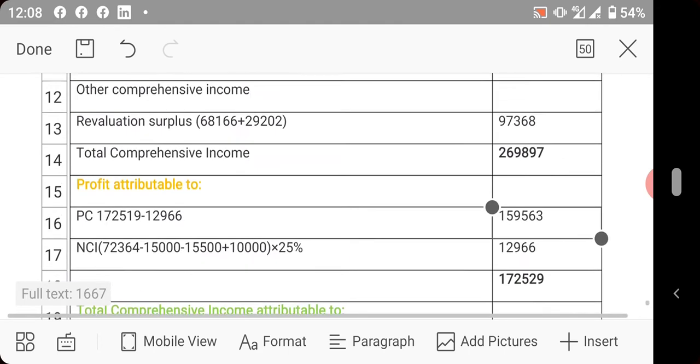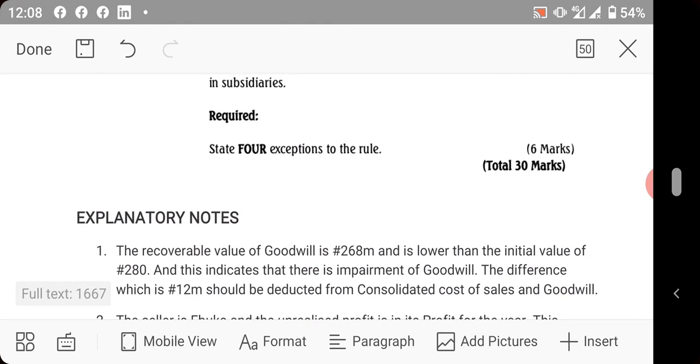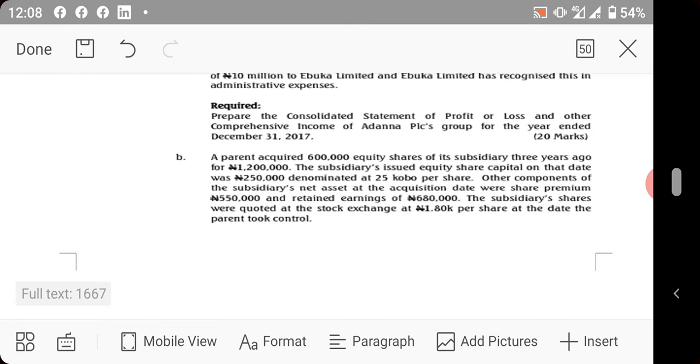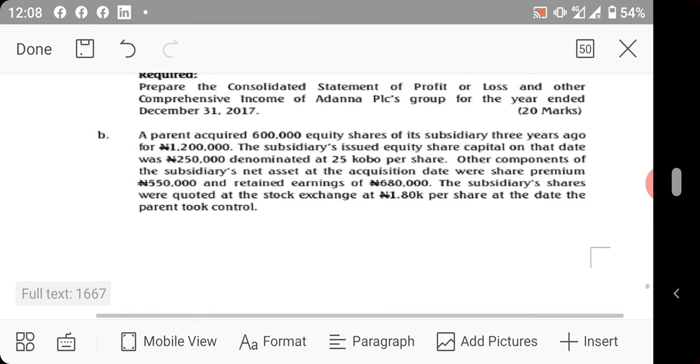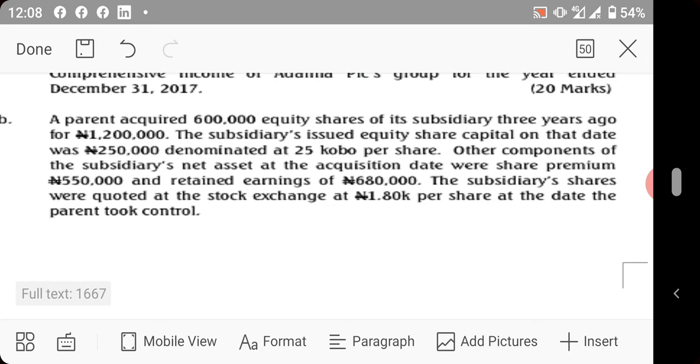Now there is a B section in this year's question. The B section says a parent company acquired 600 equity shares of its subsidiary 3 years ago for 1,200,000 naira. The subsidiary's issued equity share capital on that date was 250,000 naira, denominated at 25 kobo per share.